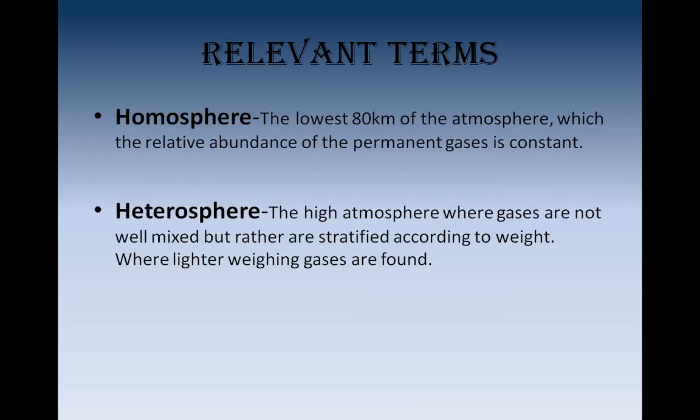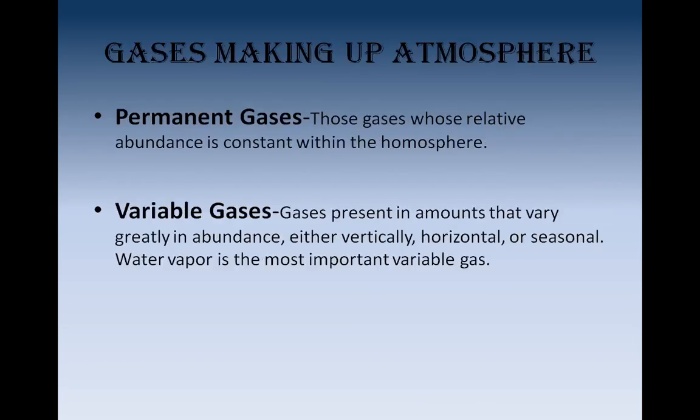The heterosphere is the high atmosphere, where gases are not well mixed, but rather are stratified according to weight, where lighter weighing gases are found. Two types of gases make up the atmosphere: permanent gases, which are gases whose relative abundance is constant within the homosphere, and variable gases, gases present in amounts that vary greatly in abundance, either vertically, horizontally, or seasonally. Water vapor is the most important variable gas.